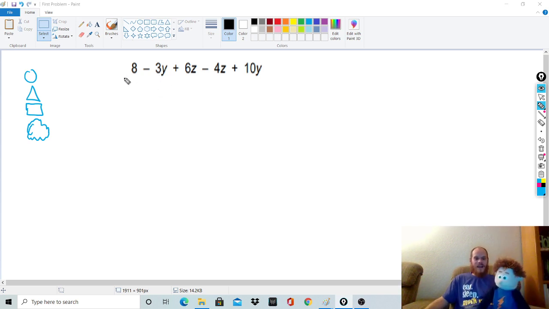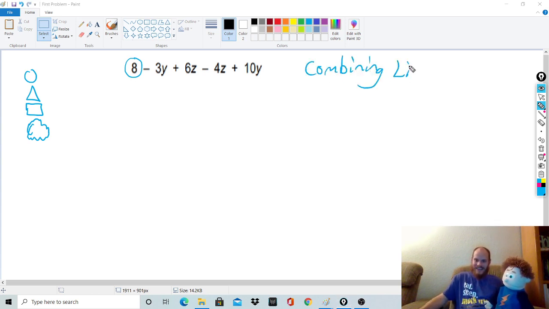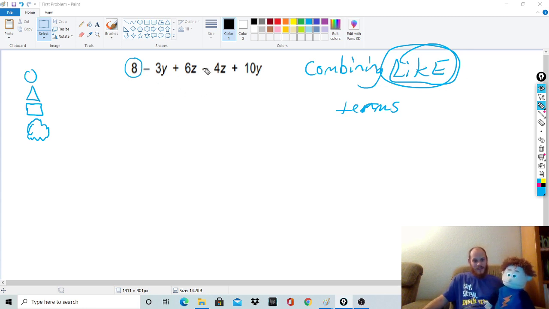So check it out. I'm going to start by making a circle around my first term. This is my constant. Now I'm going to look for other like terms, because my goal is going to be combining like terms. That means I'm looking for the terms that are alike, or the same. Then I'm going to combine them. That's how I'll simplify it.